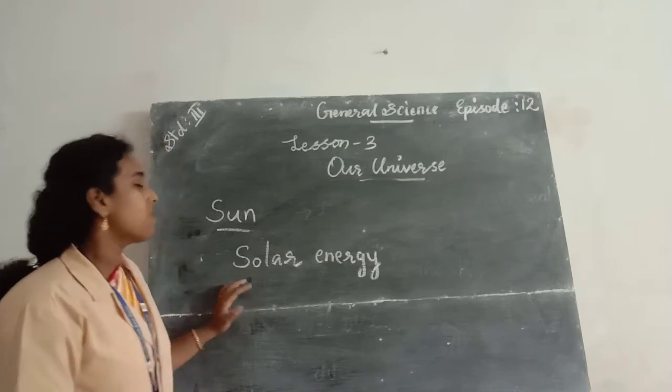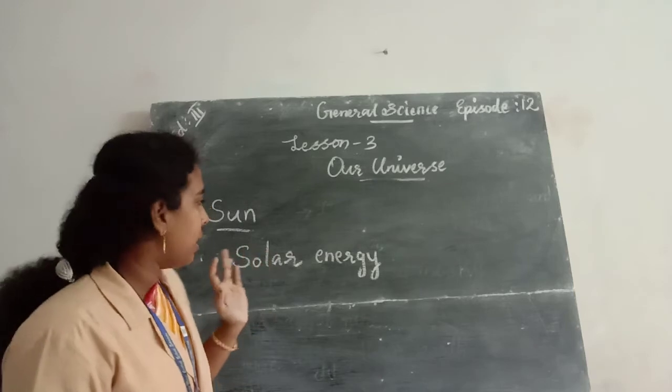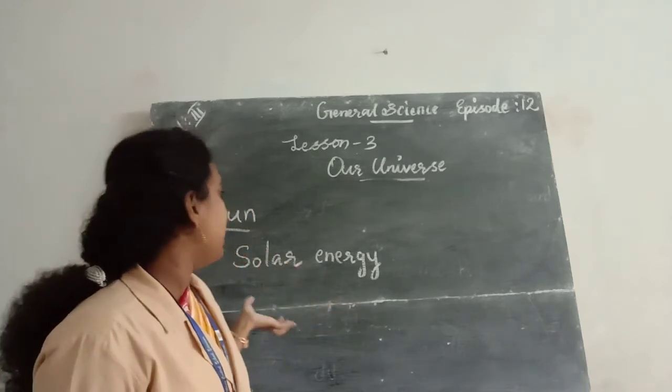And we use solar energy for heating, cooking food, drying, etc.